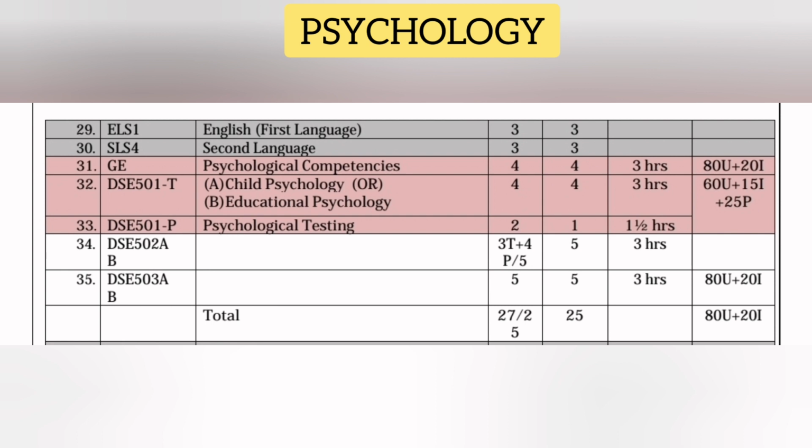Next, we have an elective. 2 options is there. Out of these 2 subjects, you can select any one. First subject, child psychology. Second one, educational psychology. Total 4 classes you have per week for this subject and 4 credits. Means if you pass this subject, you will get these credits, and exam duration is 3 hours, and total marks for this subject is 100.